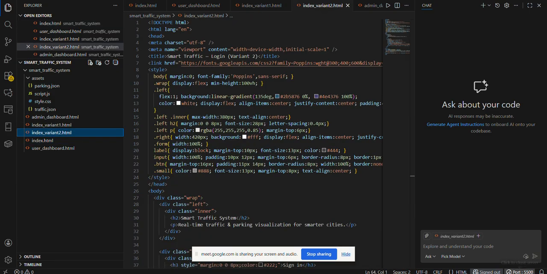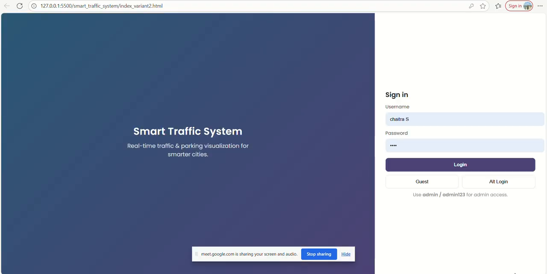So, let me run this code. Yeah, this is our admin dashboard where it shows the smart traffic system, real-time traffic and parking visualizations for smarter cities. We have taken up Bangalore as a smarter city and gone through this website.